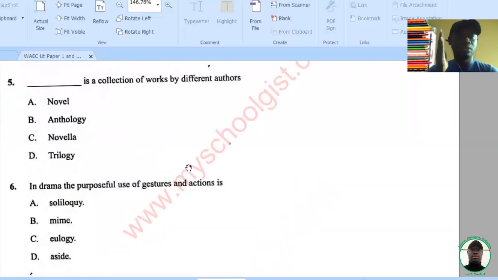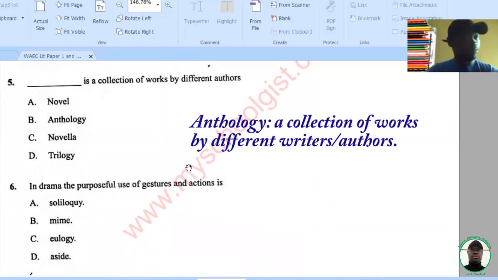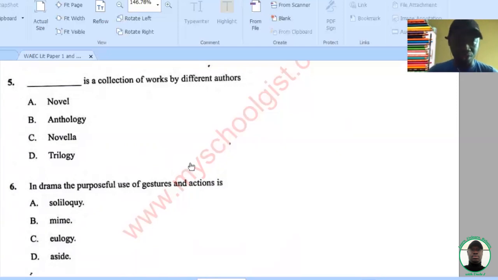Question 5, dash is a collection of works by different authors. The only answer here is anthology, because anthology simply means collection of works by different authors. Trilogy, a play in 3 parts. Novella, a short story shorter than a novel. Novel is written in ordinary form. So anthology is a collection of different works.